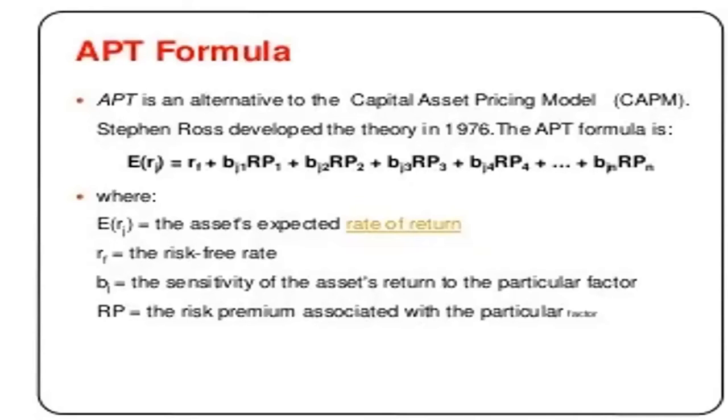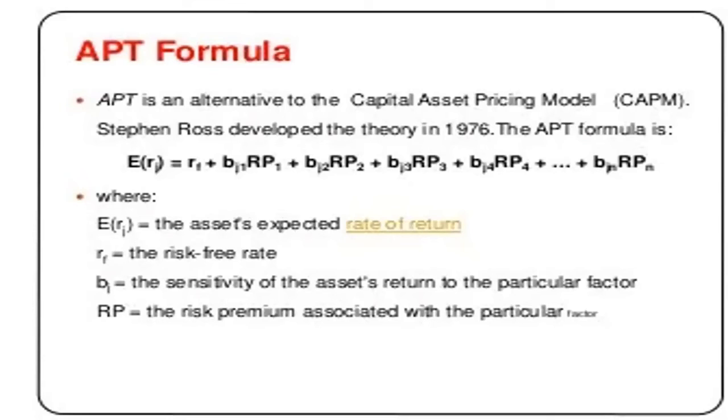These are the factors, and the factors are mainly increasing. ER is the asset's expected rate of return, RF is the risk-free rate, and beta is the sensitivity of the asset's return to the particular factor.